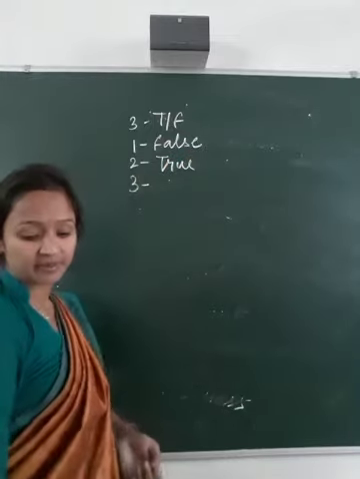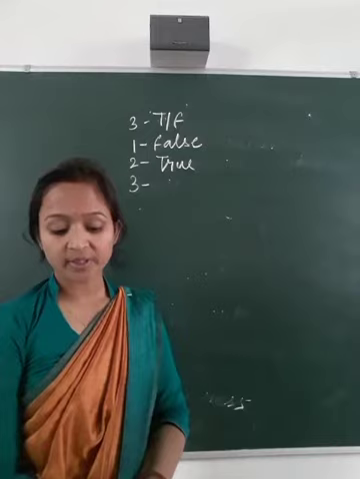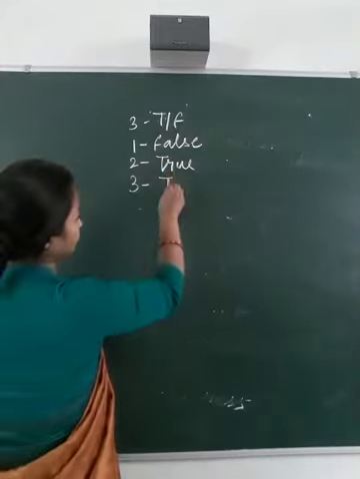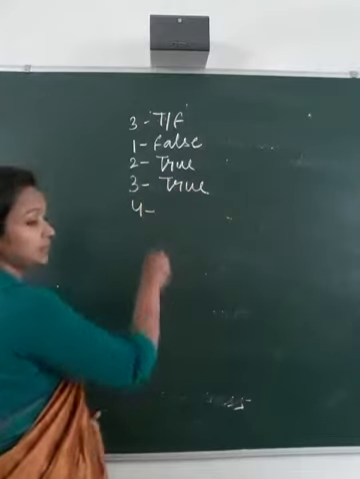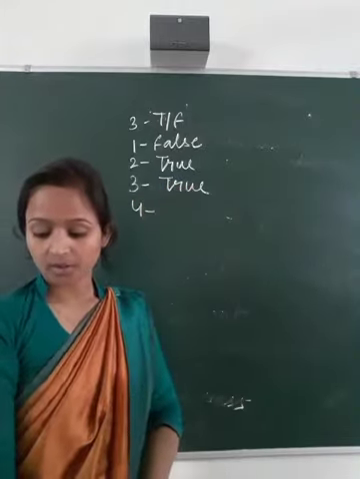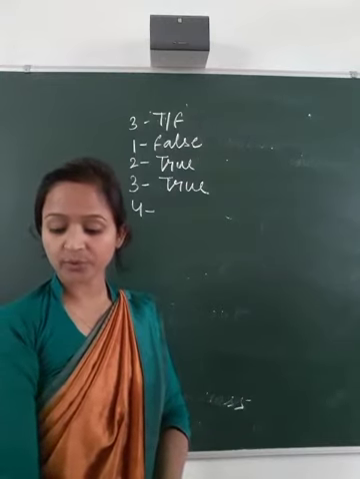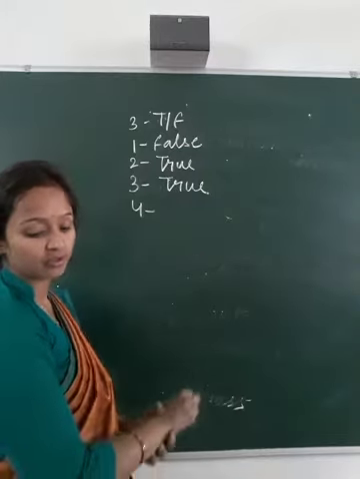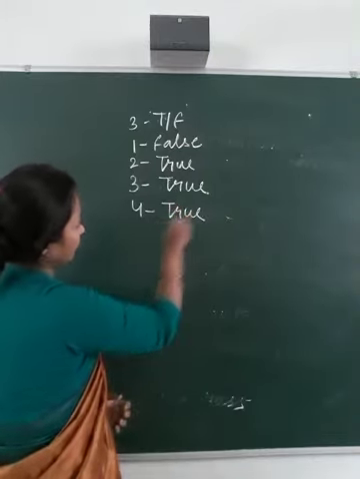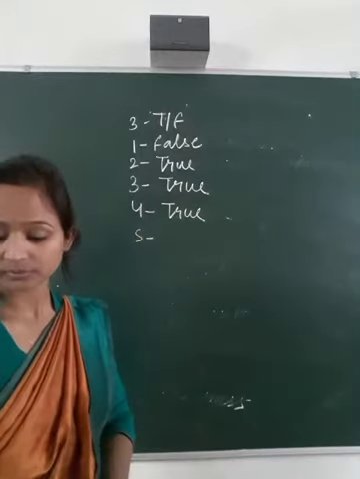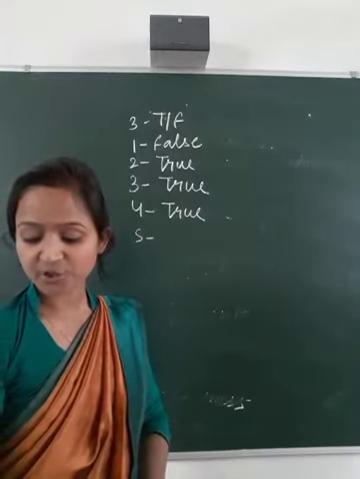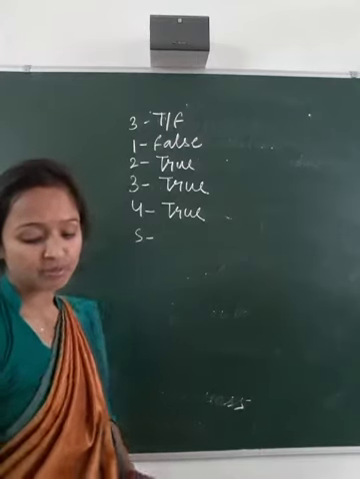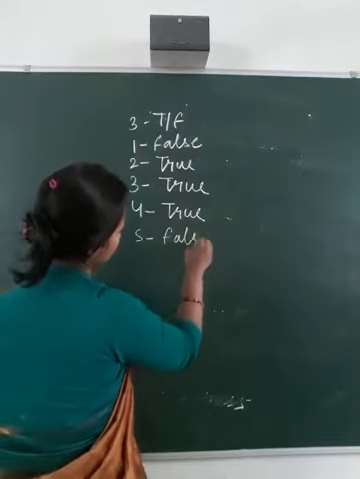And third one, a potato tuber is really an underground stem. True. Fourth, a whole new plant can grow from the eye of a tuber. That is true. Fifth one, cutting and grafting are natural means of reproduction. That is false.